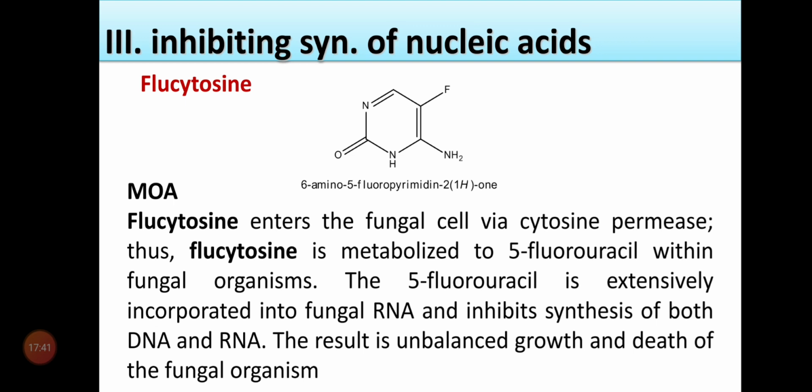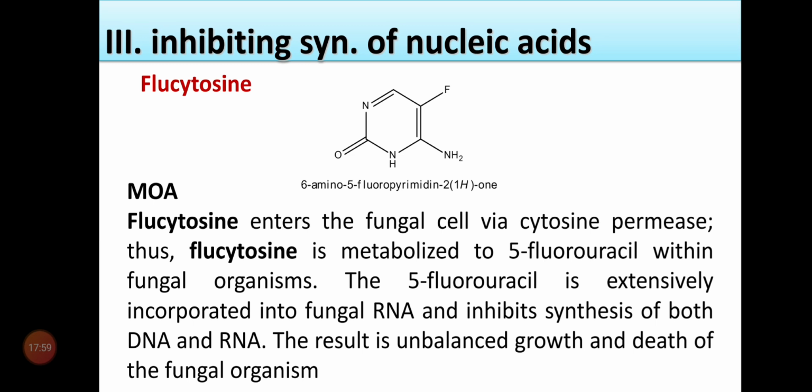The last major class is the drugs which inhibit the synthesis of nucleic acid, and the example is flucytosine. The flucytosine structure is very simple. It's 6-amino 5-fluoropyrimidine 2-one. Flucytosine enters a fungal cell via cytosine permease. Thus, flucytosine is metabolized to 5-fluorouracil within the fungal organism.